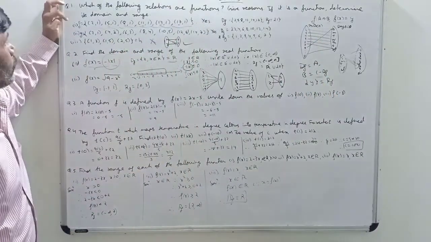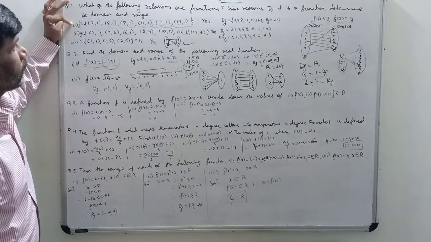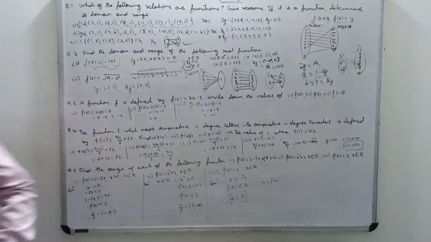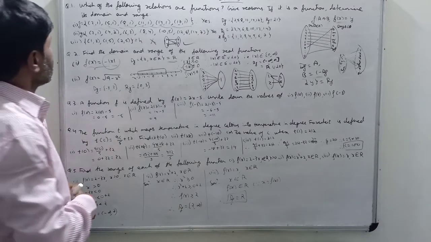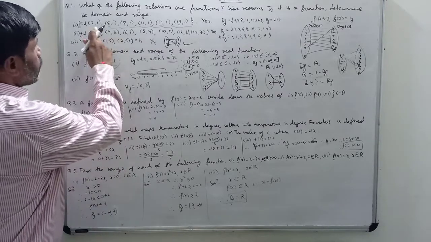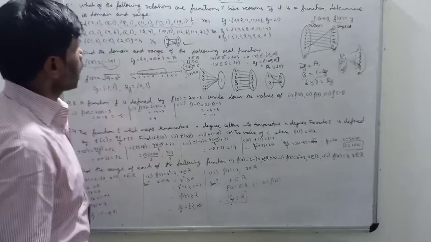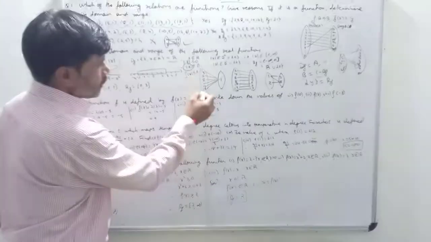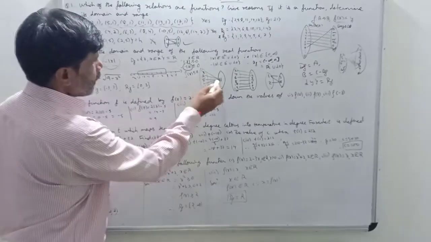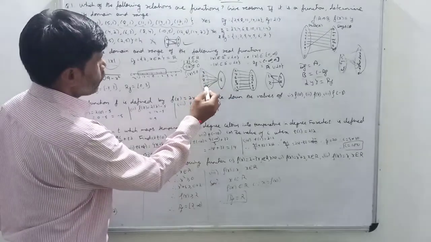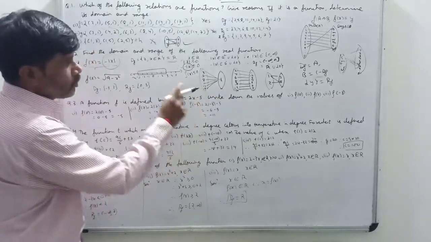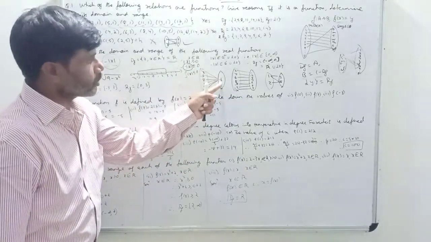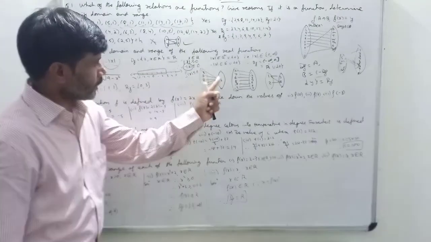Okay. Now we want to find out whether the given relation is a function or not. On question number 1, when we see, it is a set f equal to {(2, 1), (5, 1), (8, 1), (11, 1), (14, 1), (17, 1)}. Okay, so we will see whether it is a function or not. I have drawn this diagram. 2 is associated with 1, 5 with 1, 8 with 1, 11 with 1, 14 with 1, and 17 with 1. So see, every element is associated. And 2 is associated with 1 only. This is a unique association. 5 is associated with 1 only.